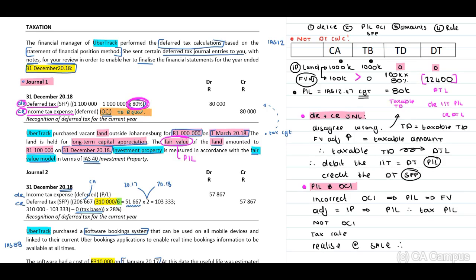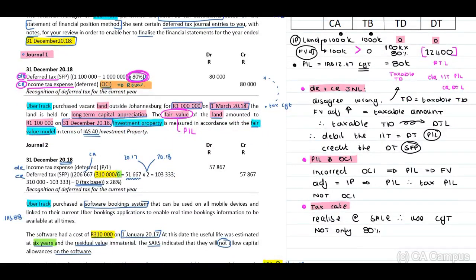Therefore, if this is realized through sale, they need to use the CGT, capital gains tax rate, and not only the 80%. Remember, guys, identify the inaccuracy, then write down what they should have done. Inaccuracy here is the fact that they have only used the 80%, not the 28%.